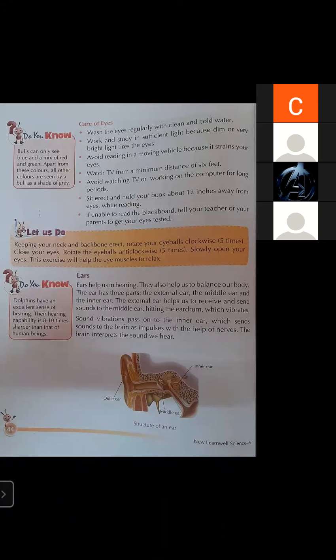Put some proper gap between your online classes. That is why we have a 15 or 20-minute gap between the two classes. In that gap, close your mobile phone, close your eyes, wash your eyes with cold water. Give proper rest to your eyes. Do not use your mobile phone continuously. Do not watch continuously anything on your laptop, computer screen or TV screen. These will damage your eyes.